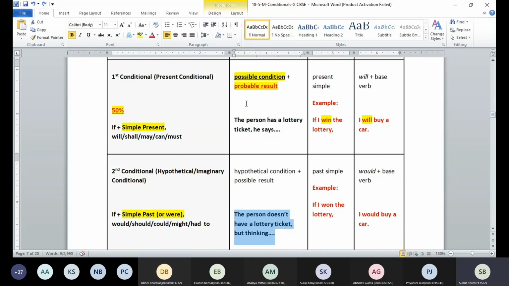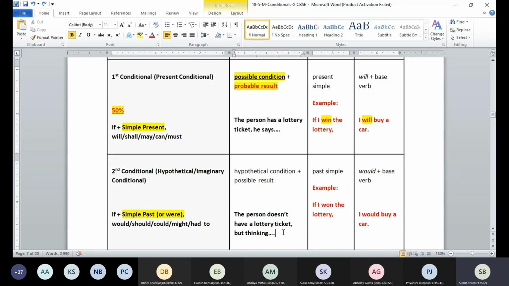Lottery ticket. He doesn't have the lottery ticket. Now, in the first case, he had bought a lottery ticket and then he was thinking that this is going to happen in the future. In the second case, the person doesn't have a lottery ticket, but he's thinking for the future. He says, if I ever won the lottery, I would buy you a car. Or Akansh is telling Dhruv that if I won the lottery ever in the future, I promise you I would gift you a car.